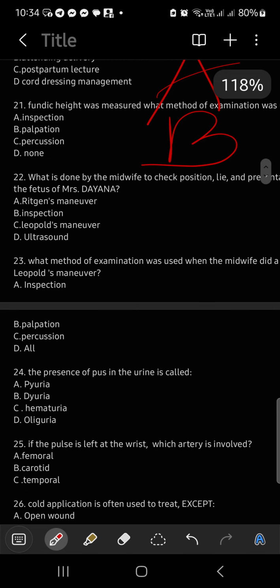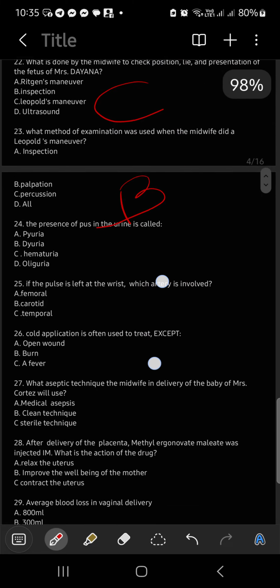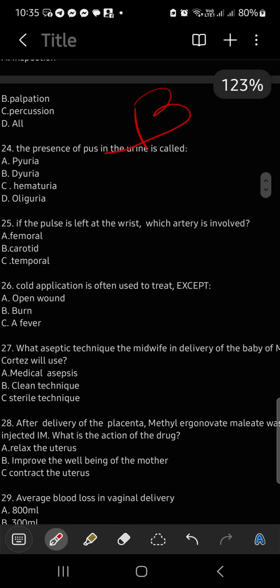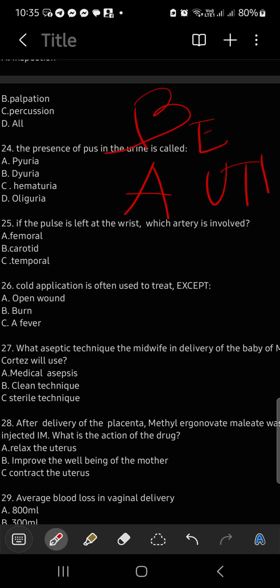Okay? Number 22. What is done by the midwife to check position, lie, presentation? That is Leopold's maneuver, letter C. What method of examination was used when the midwife did a Leopold's maneuver? Palpation, letter B. You don't do percussion. The presence of pus in the urine is called pyuria. Okay? Usually with UTI. Remember, E. coli is the causative agent for that. And that's common for women. If the pulse in the left, this has no answer, bonus.